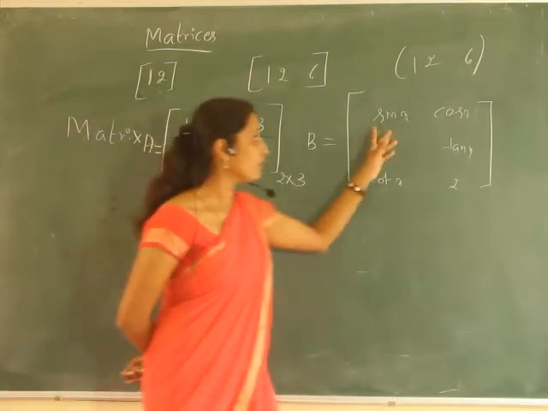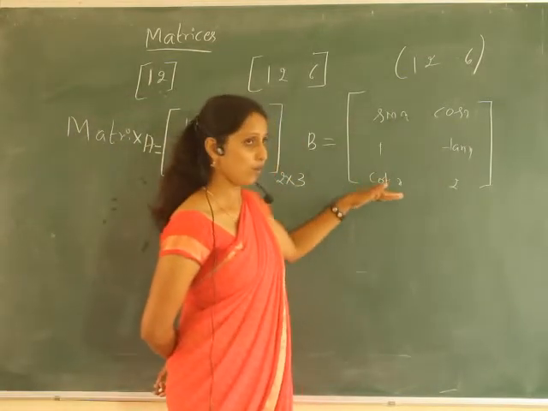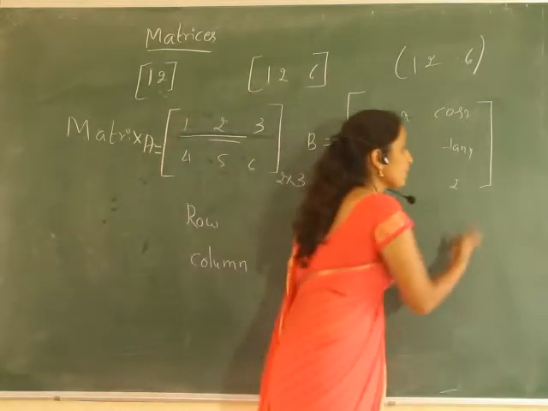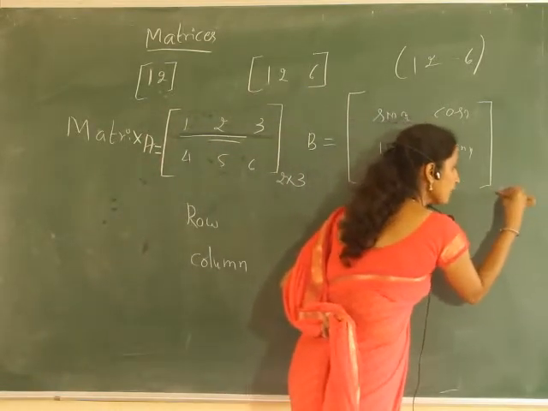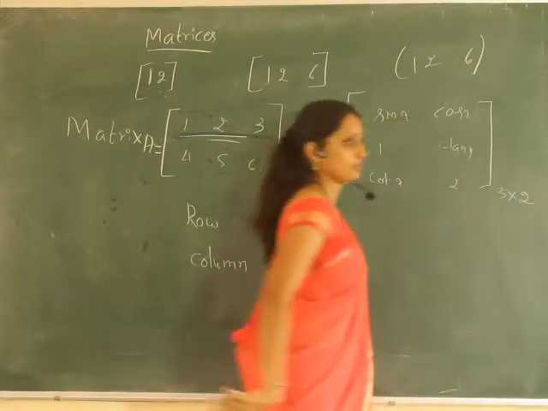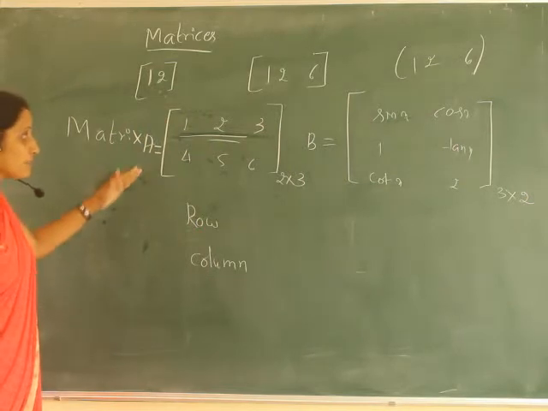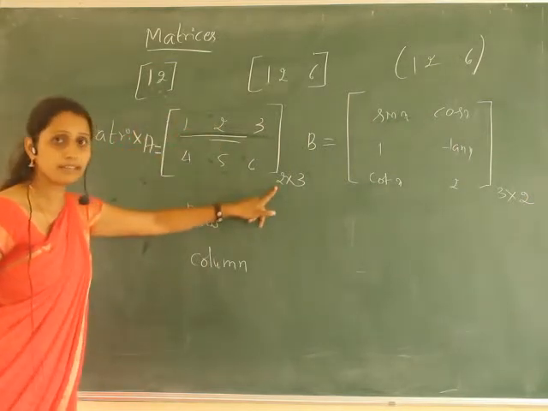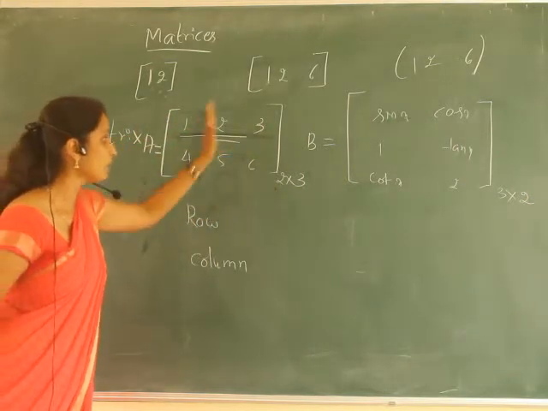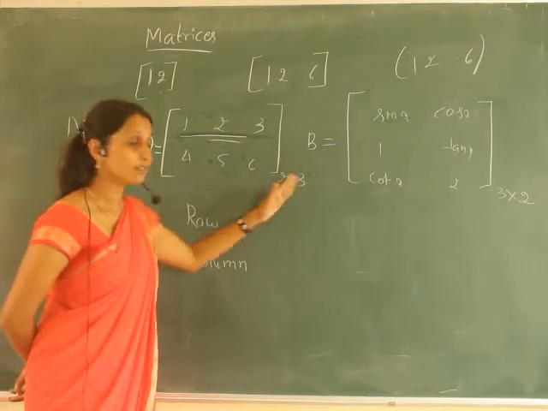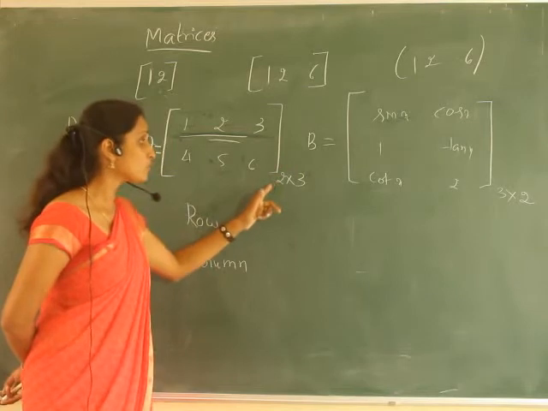And similarly, what is the order of this matrix? Here 3 rows and 2 columns. So always we write the row first. So 3 by 2. The order of the matrix is written by first writing how many rows there are in the given matrix, and next how many columns there are. So now it is 2 rows and 3 columns, so it is 2 by 3.